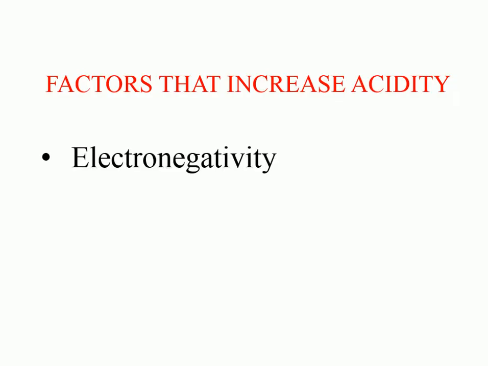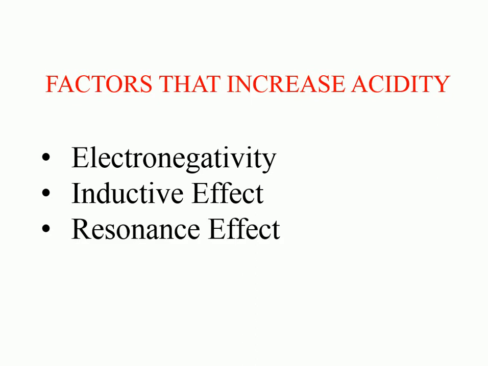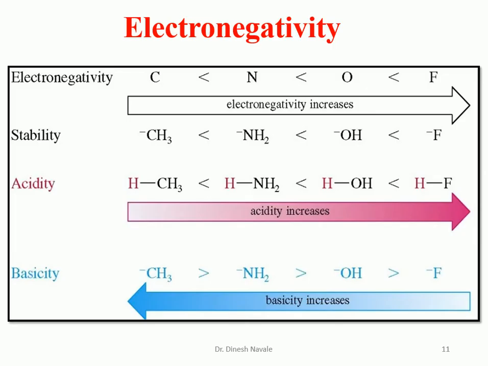So some of the factors that increase the acidity are electronegativity, inductive effect, and resonance effect, and we are going to see all these factors one by one. Now, electronegativity: as we move from left to right in the periodic table through carbon, nitrogen, oxygen, fluorine, electronegativity increases.